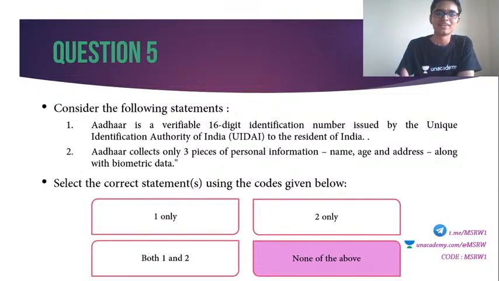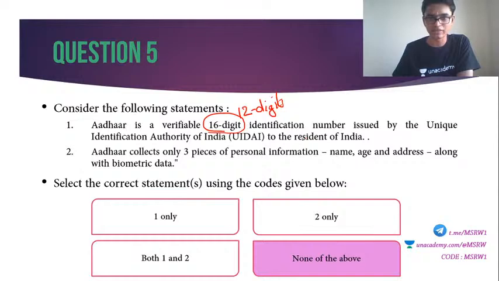Why? Look at the first statement. I think everybody knows that Aadhar is not a 16-digit identification number. It has only 12 digits. I think all of you know this. All of you have Aadhar card, so you know this. And it is issued by UIDAI. That is also a very common understanding. Be very careful. It is given only to the resident of India. It does not say citizen. That is important. It is not given only to Indian citizens. It is given to residents who are in India.